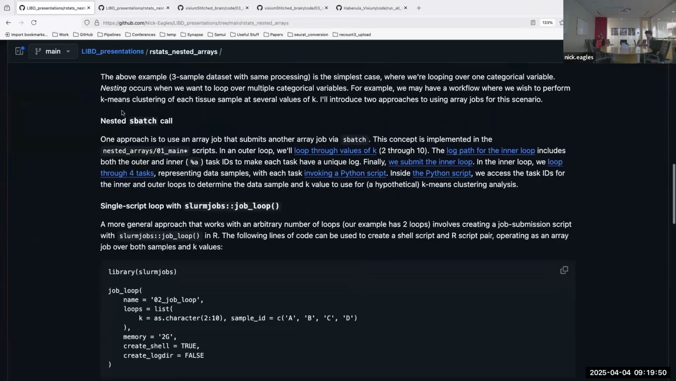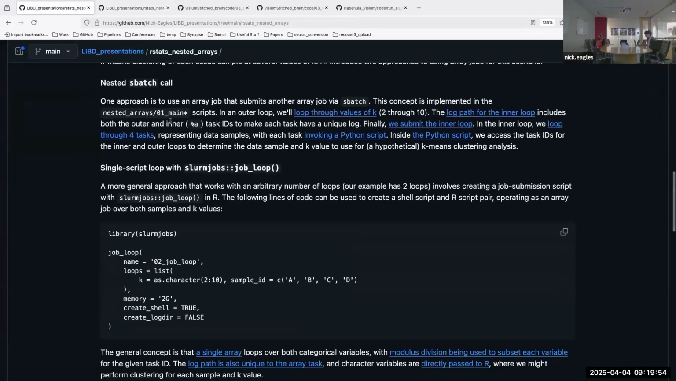So yeah, you can actually nest your sbatch call. A more general solution, which I've briefly introduced in another RStats session, is you can use the slurm jobs package. There's a function called job loop, and this works with any number of loops. The example I gave really only works with 2. So that's one downside. I find that in practice, the most common situations you'll run into are 1 or 2 loops. I think it's more rare to have more than 2, but it is possible with this option.